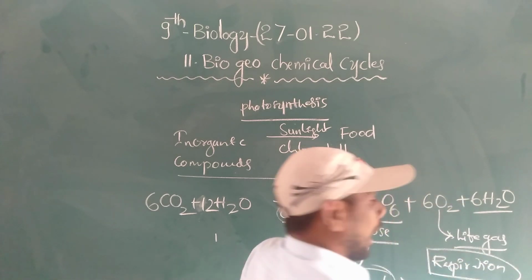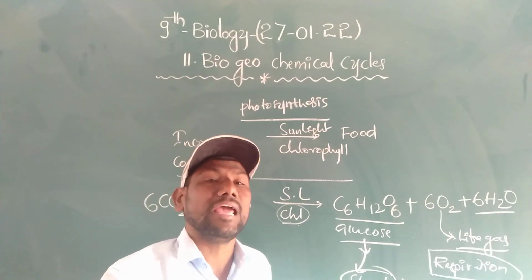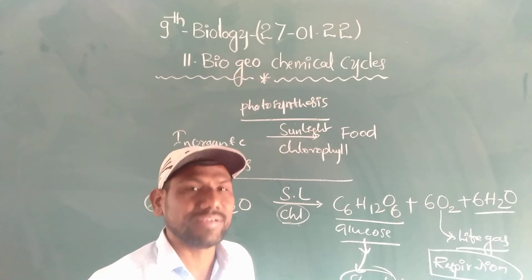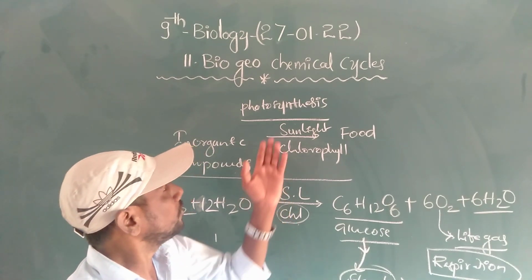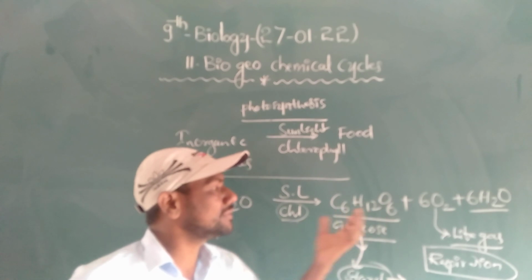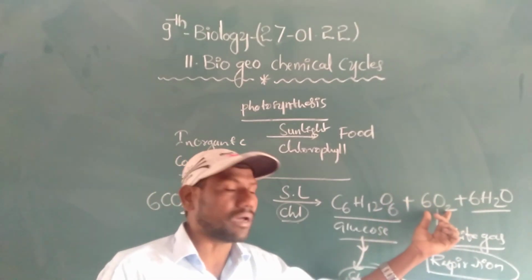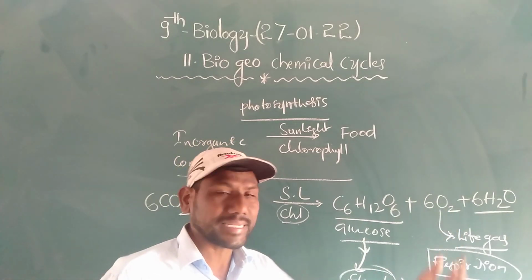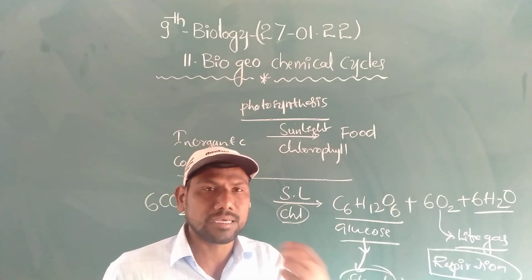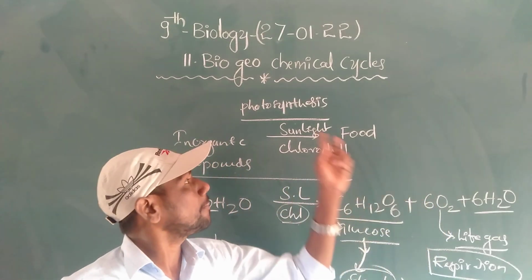Now you say, why is photosynthesis an essential life process in the living world? Because by the process of photosynthesis only, our life gas, oxygen, is liberated into the atmosphere. We are taking in oxygen. Yes or no? From which process is that oxygen liberated?